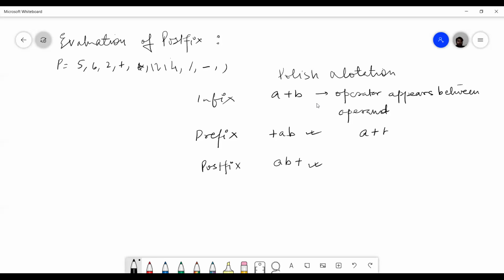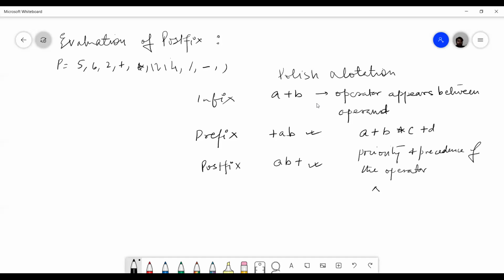Suppose I have an expression like a plus b into c plus d, and I want to write its postfix. There are several things we have to consider before writing the postfix. First is the priority and precedence of the operators.